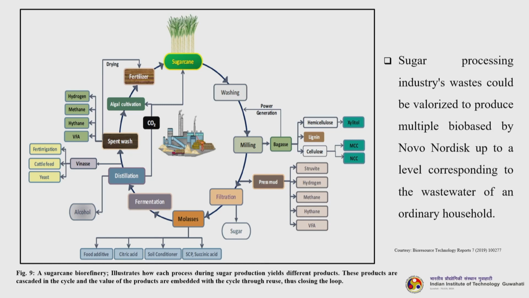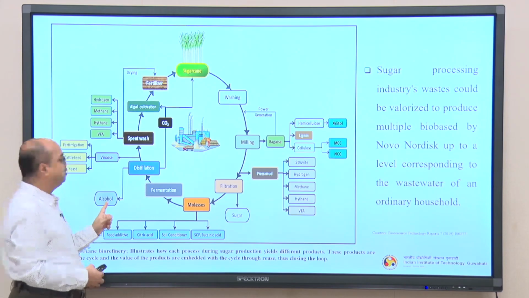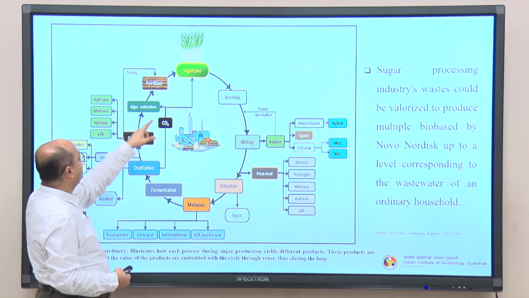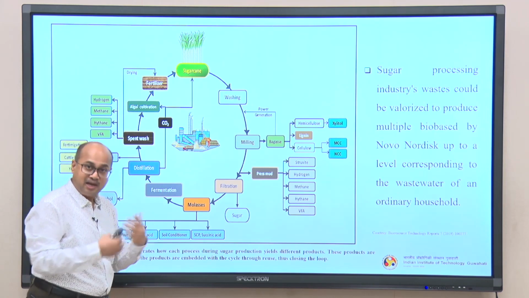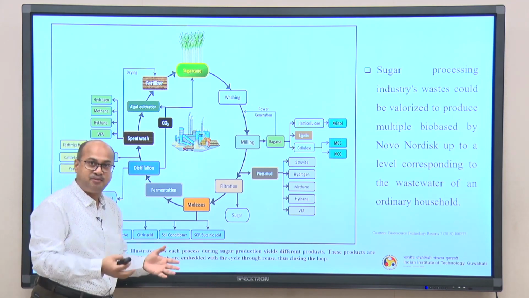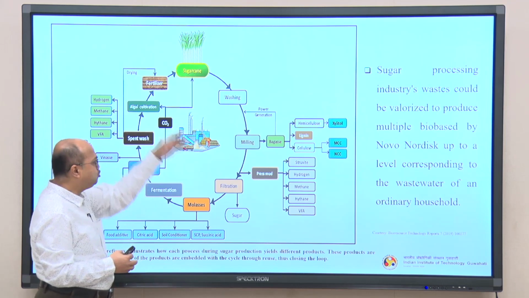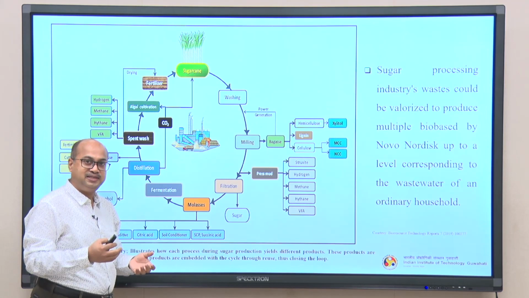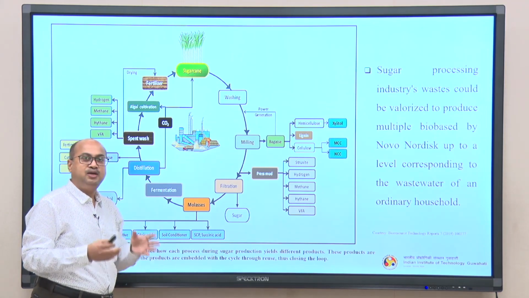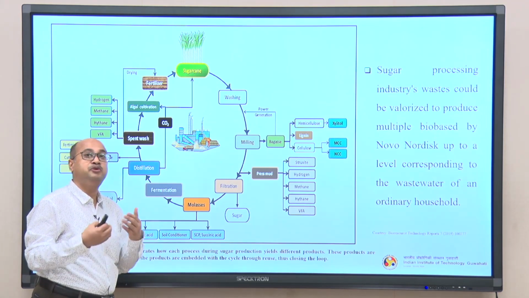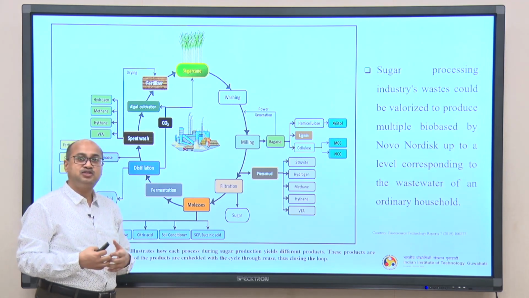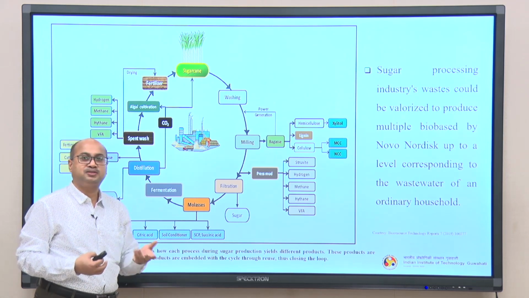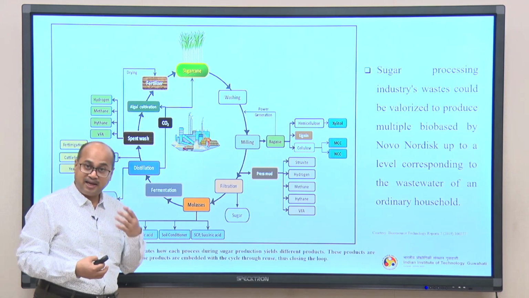Then if you do distillation, you get alcoholic fuel. Whatever carbon dioxide is being generated from here can go to the algal cultivation. It is an integrated refinery approach. So many things are happening in a single way, nothing is being wasted, and whatever byproduct is generated, whatever be its quantity, will be converted into some other valuable products. By doing that, we also generate waste products like carbon dioxide and water that have to be recycled.